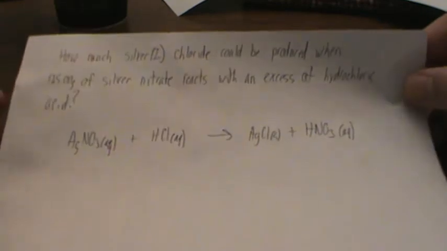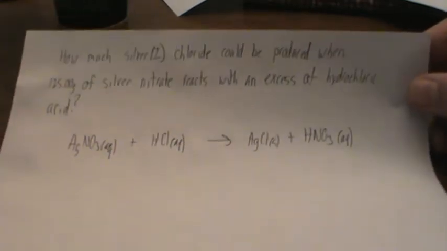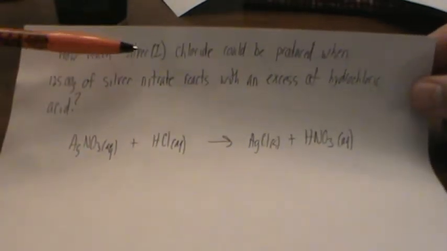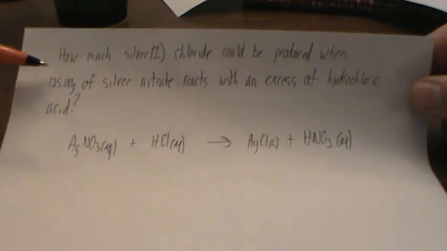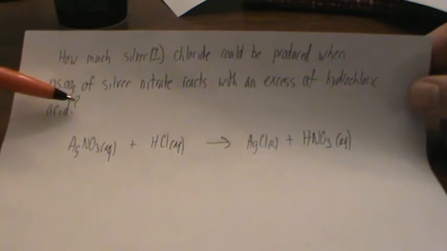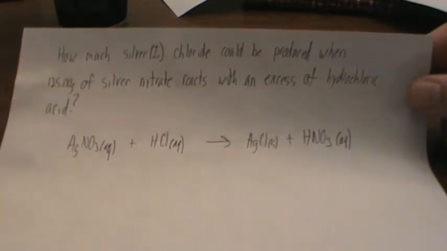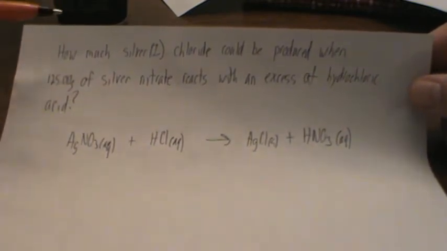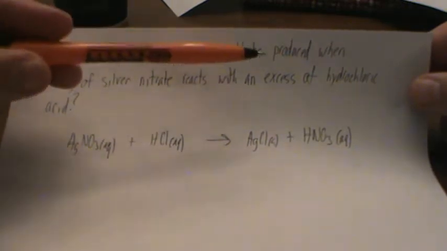Alright, so our second question says, how much silver(I) chloride could be produced when 125 grams of silver nitrate reacts with an excess of hydrochloric acid? Alright, so let's go ahead and identify what our known and unknown is. How much silver chloride could be produced?